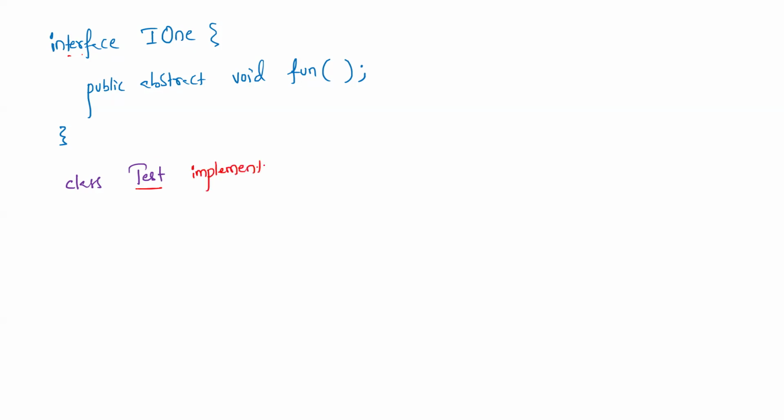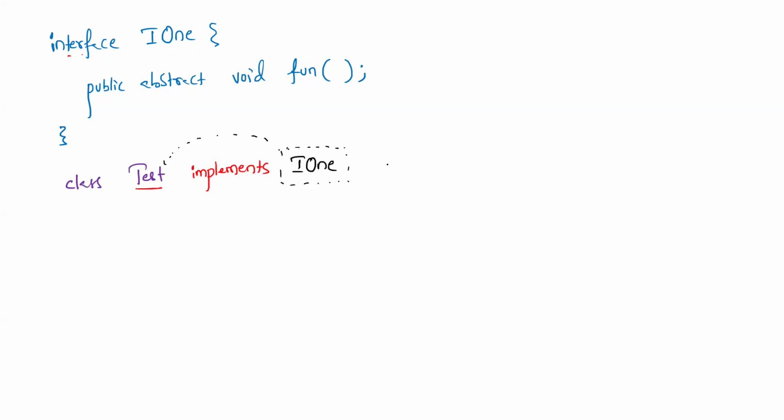Implements is a keyword, not extends. Then what's the name of the interface? I1. Then all the variables and methods which belong to the interface are now the members of this class, with the help of the implements keyword.